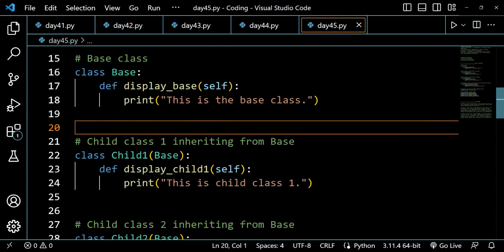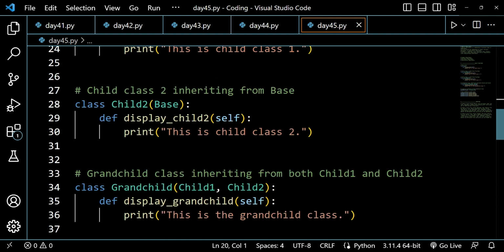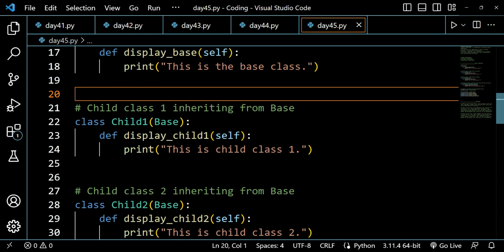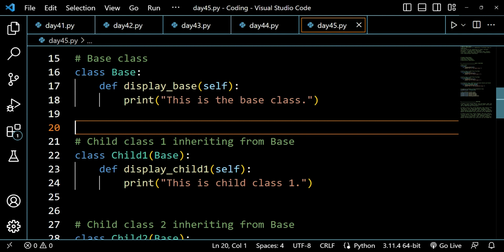So this is an example of hierarchical inheritance, where there is a single parent class, and it is also an example of single inheritance because each child has only one parent class. There are two child classes, child 1 and child 2, and they have a single parent. This is an example of hierarchical inheritance. As you can see, this is an example of hierarchical inheritance.